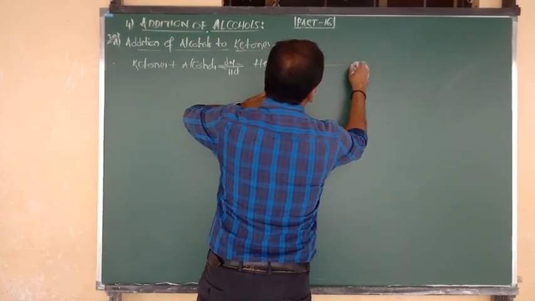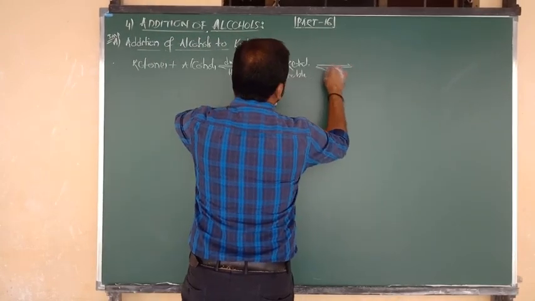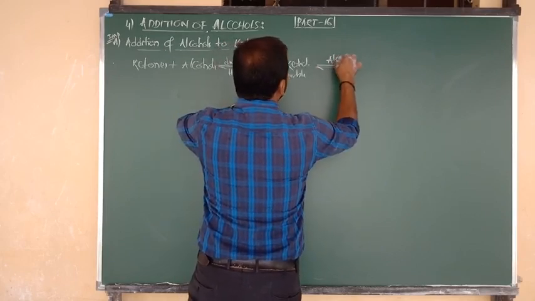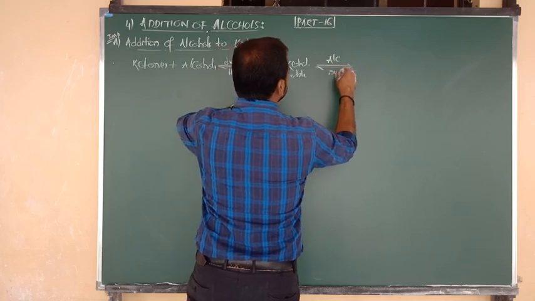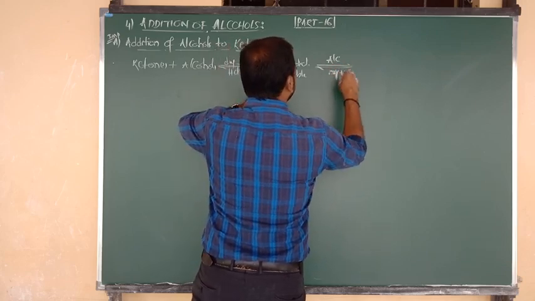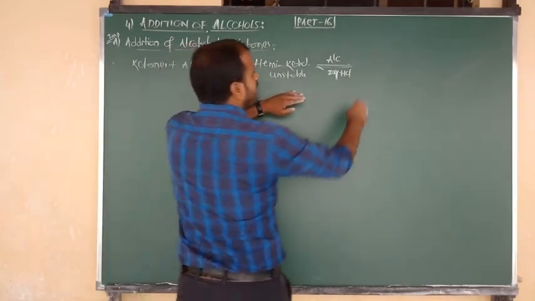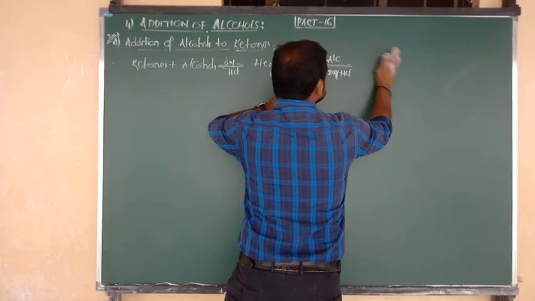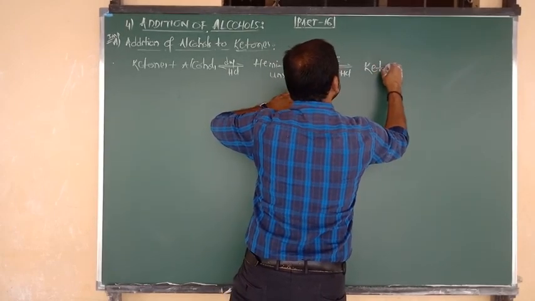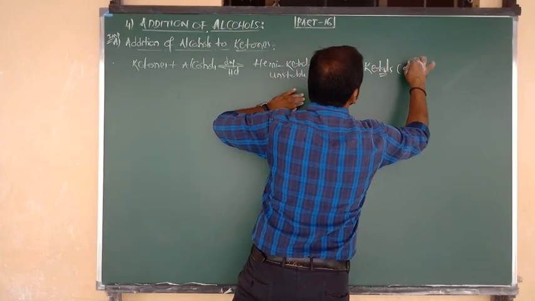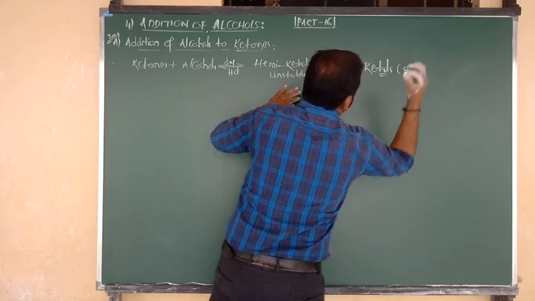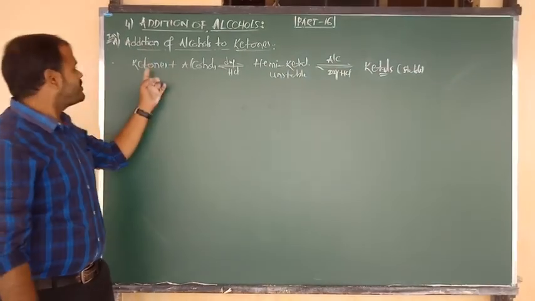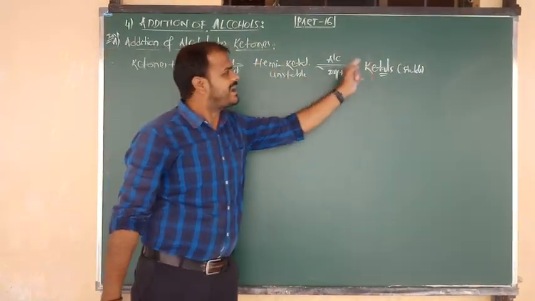It undergoes reaction with another mole of alcohol in the presence of the same dry HCl. Now from aldehyde we get acetal, but the product from ketone is nothing but ketal. Again, ketals are stable compounds. So aldehydes give hemiacetal and acetal, and from ketones we get hemiketal and ketal.